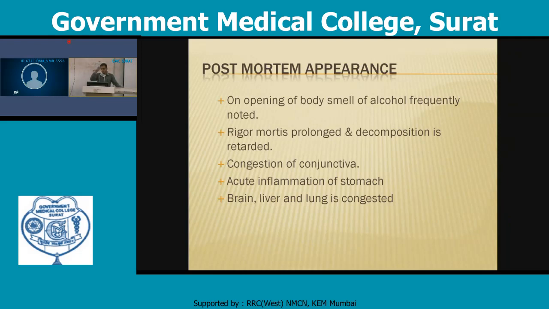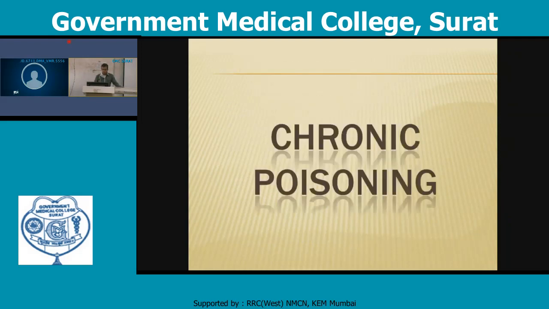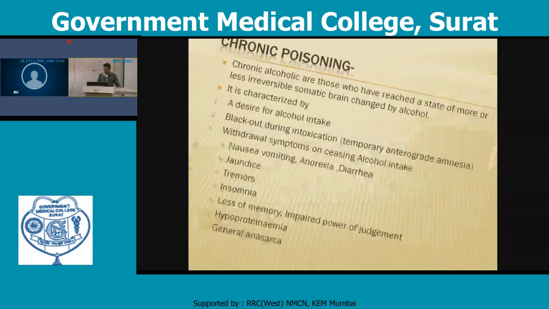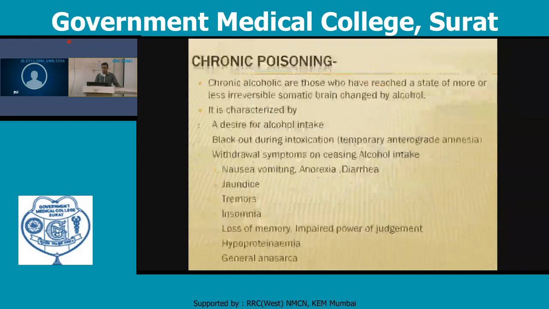What is the chronic effect? It means the person uses alcohol for a long duration. In that case, the effect is known as chronic poisoning. These are those who have reached a state of more or less irreversible somatic and brain changes by the alcohol. It is characterized by a desire for alcohol intake that increases.